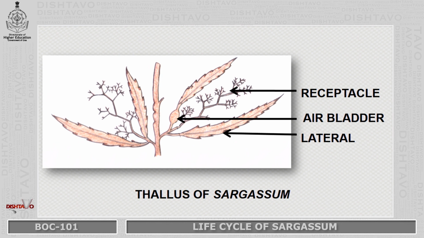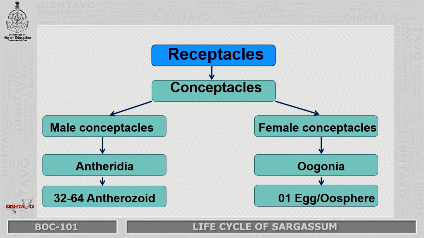This is the thallus of Sargassum, showing you the lateral, air bladder and branched structures. They are the reproductive structures called the receptacle. The receptacles are the reproductive branch laterals which are found in the upper region of the axillary branch system. The receptacles will bear the conceptacles on them, and we will have male conceptacle and female conceptacle.